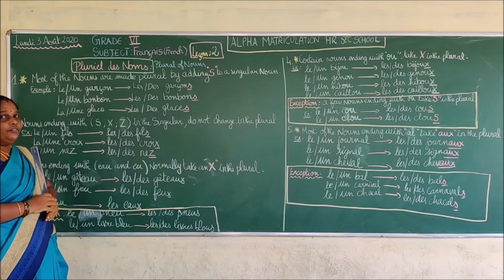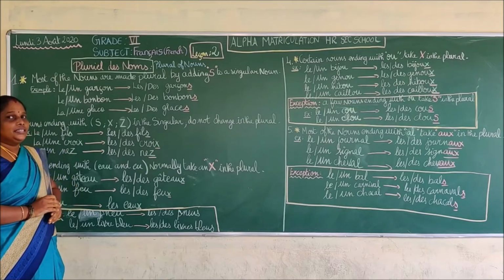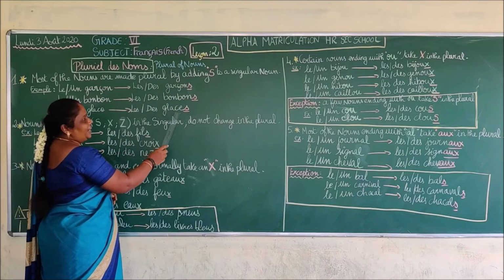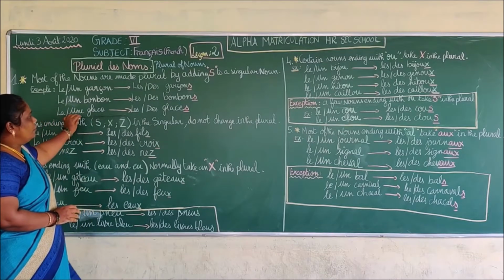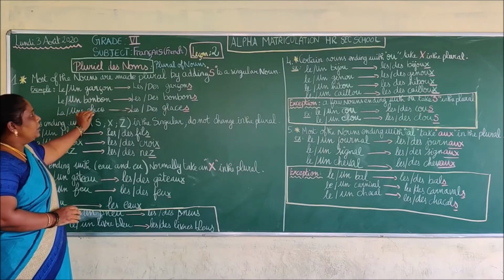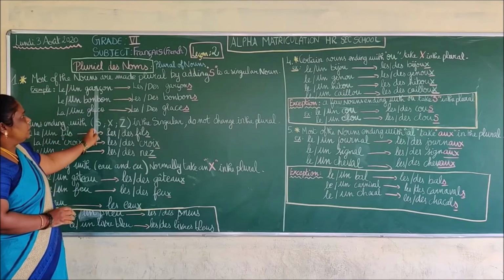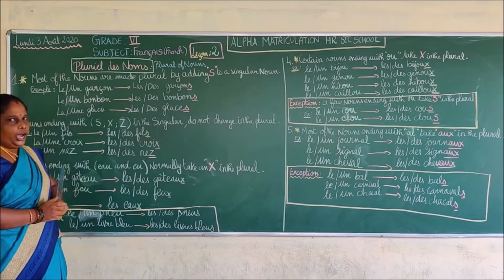We already saw it in the vocabulary words. Glace means ice cream. You like it, isn't it? So les glaces, des glaces. For glace we are going to add an s. So this is over for the simple changing of plural nouns. We are just going to add an s for the plural noun.